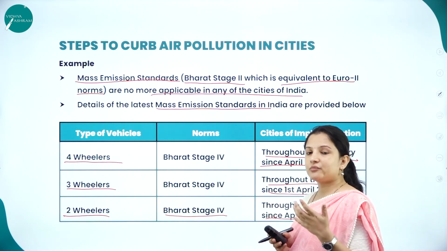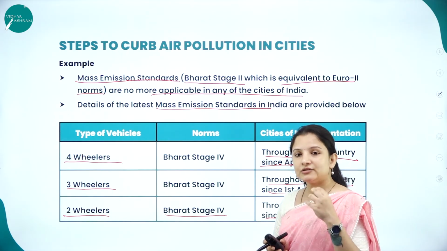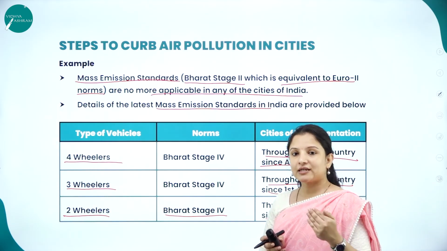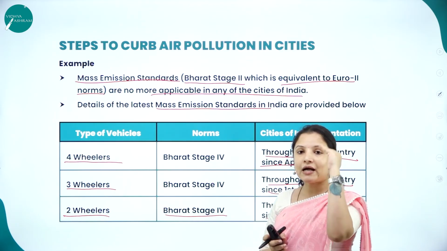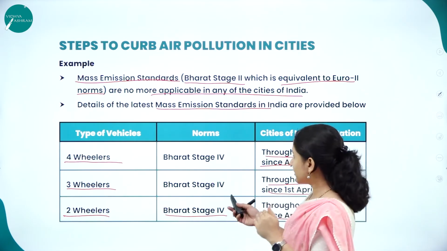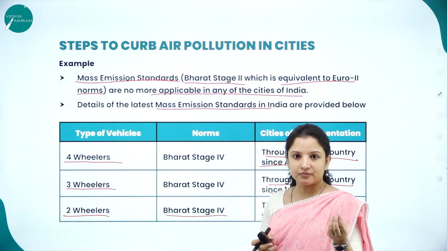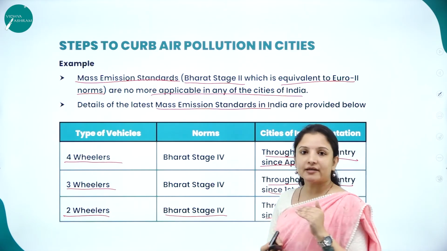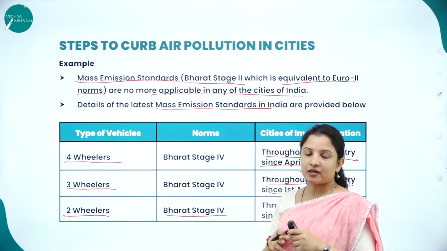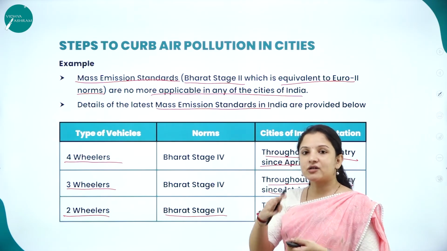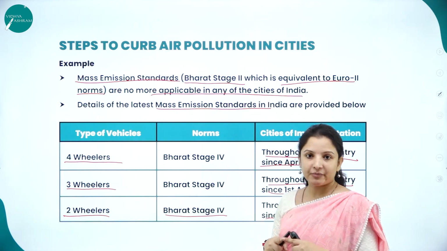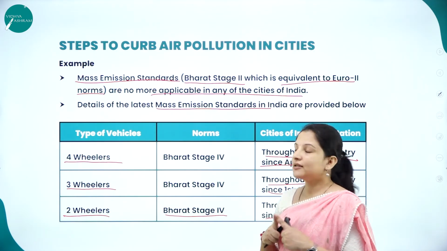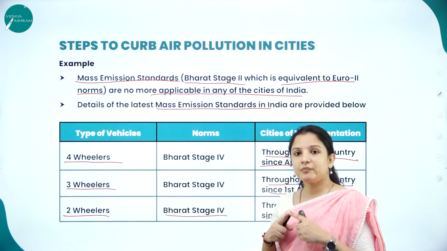Emission standards: do you remember that the vehicle has to go through emission testing? Emission testing centers will have a chart with some rules and regulations, the rules framed by the Bharat Stage 4 norms. Vehicles should meet all the standards according to the Bharat Stage 4 norms and they'll give you a certificate. Whenever you are caught by a traffic police or someone, they might ask you to show your emission certificate, and if the certificate does not fulfil the norms, then your vehicle will be seized and it will never be allowed on the road.